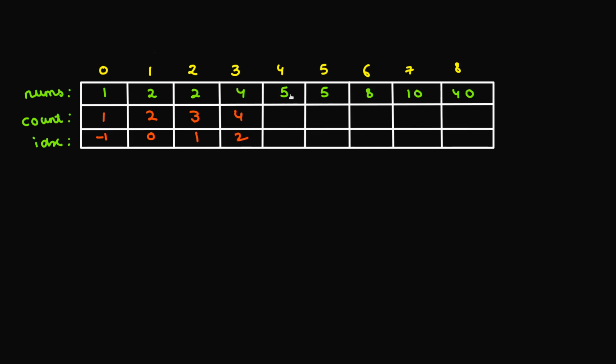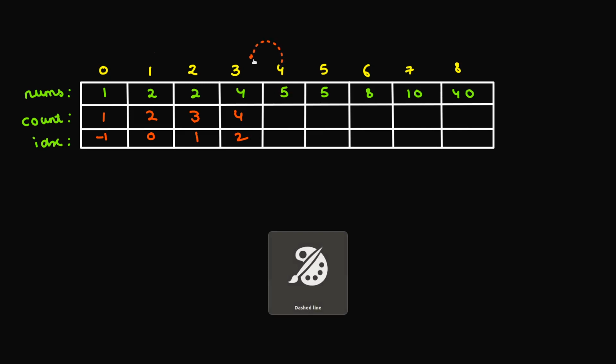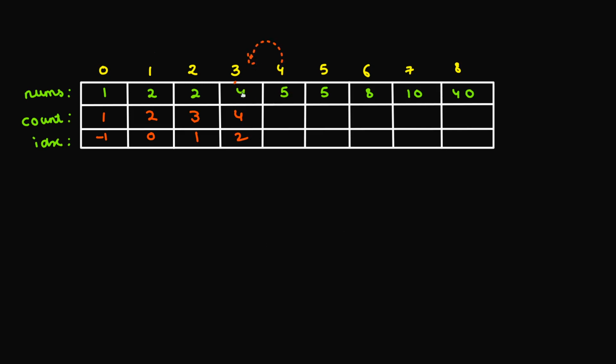Okay. Now if we have a look at this 5, can we come from this 4 to this 5? Is it possible that I can come from this 4 to this 5? No, right? Because this 4 does not divide 5. So that's not a possibility. So I just ignore that. Can I come from this 2 to this 5? No, because this 2 does not divide 5. So I'll just ignore that possibility as well.